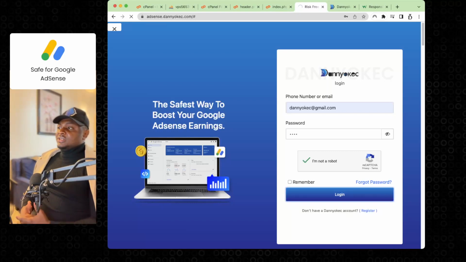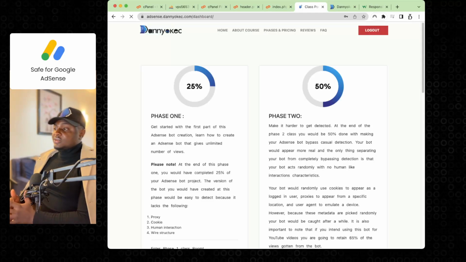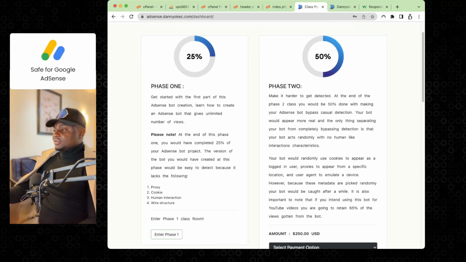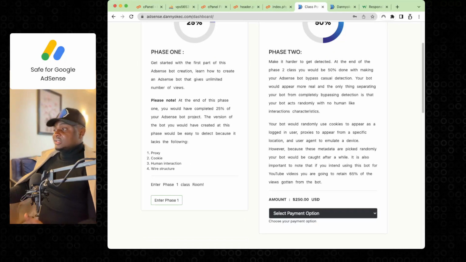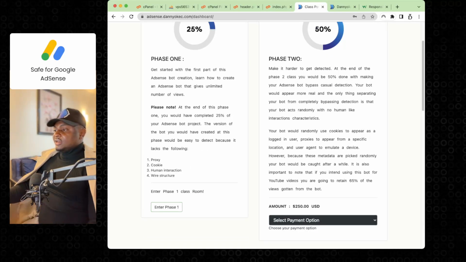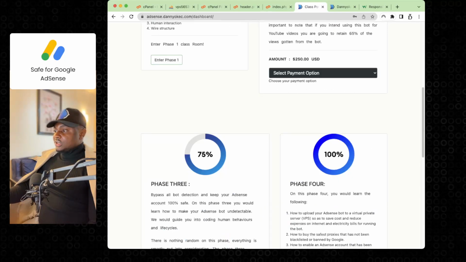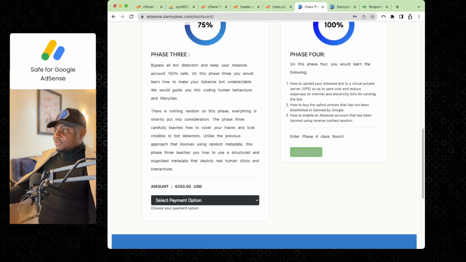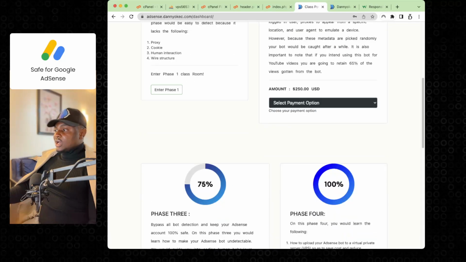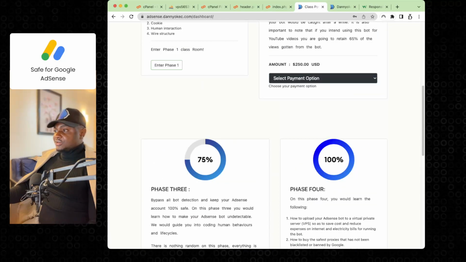But at this point in time, I want to walk you through what the website looks like and what we will currently be updating. Before now, this is what the website looks like. You get here, which is still what it is, but we're going to be upgrading this section. For instance, I have access to phase 1, but I don't have access to phase 2 and 3, but I have access to phase 4. So I unlocked just 2 and 4 for myself. I think I'm test running one or two things.